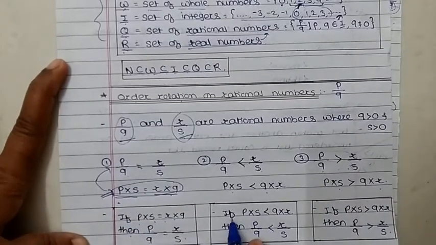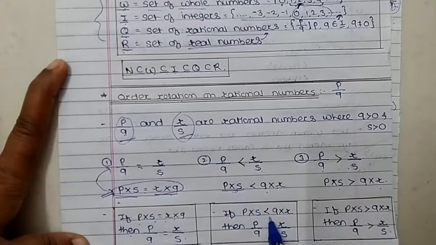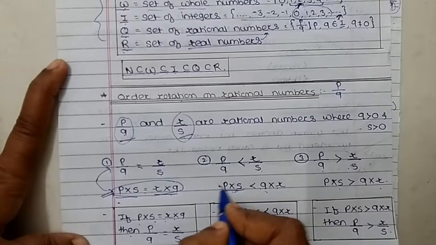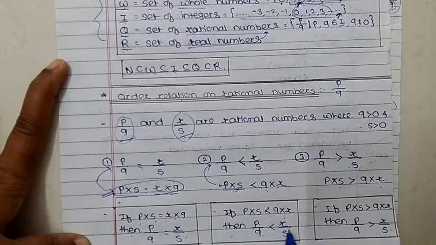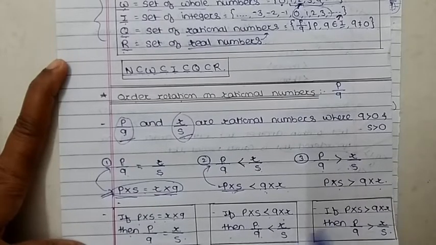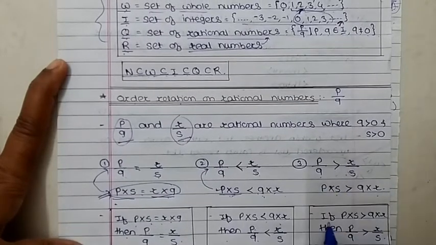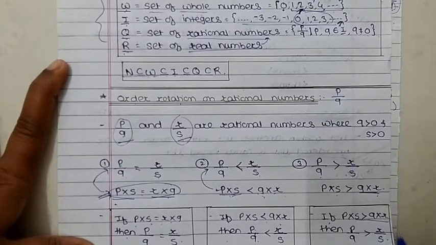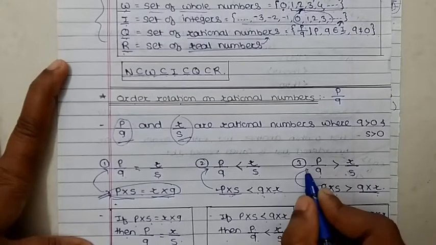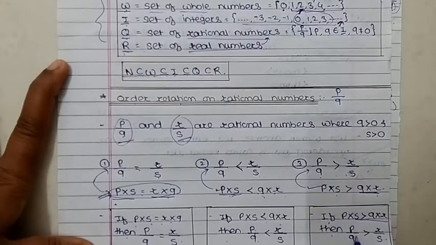Similarly, if p into s is less than q into r, then when this condition is satisfied, p upon q is less than r upon s. Now next, if p into s is greater than q into r, then p upon q is greater than r upon s.